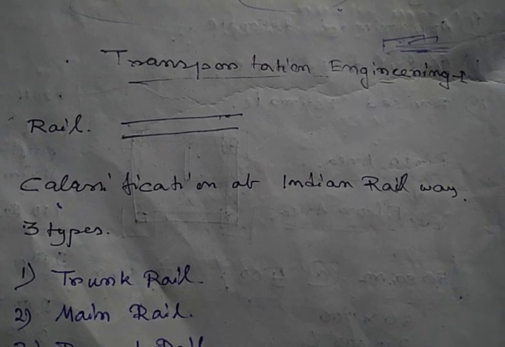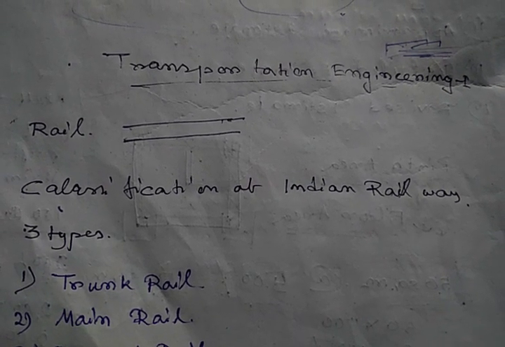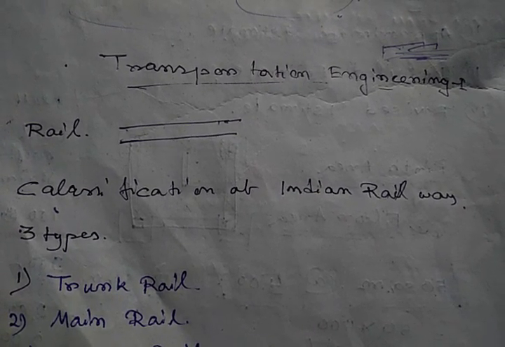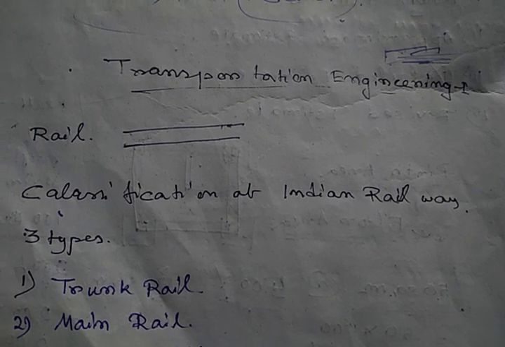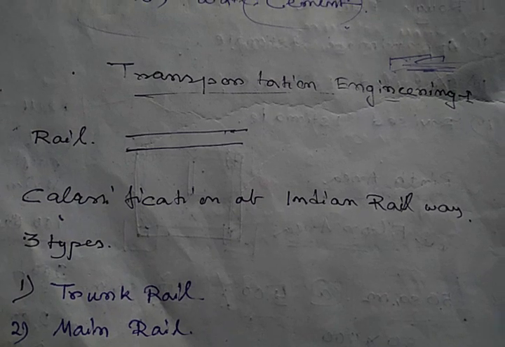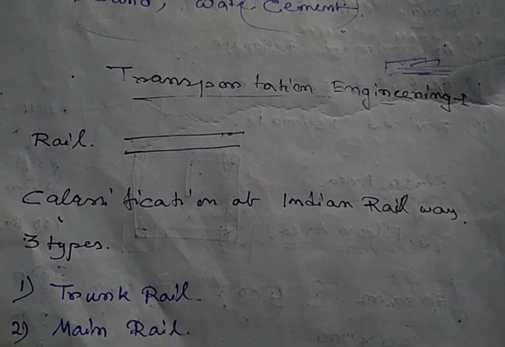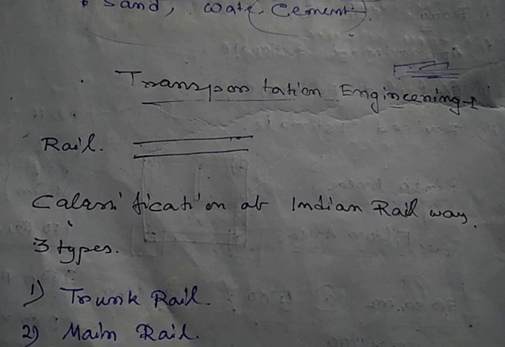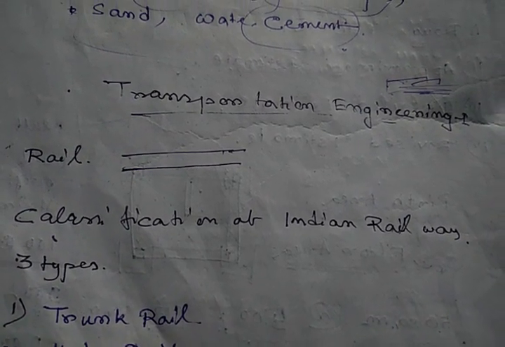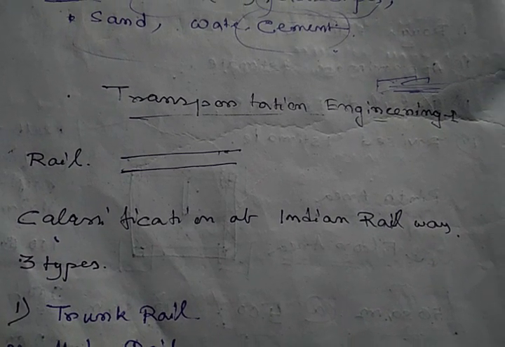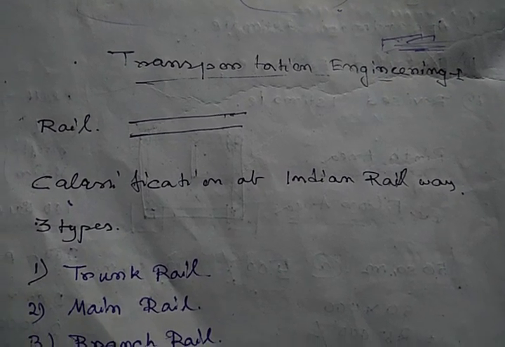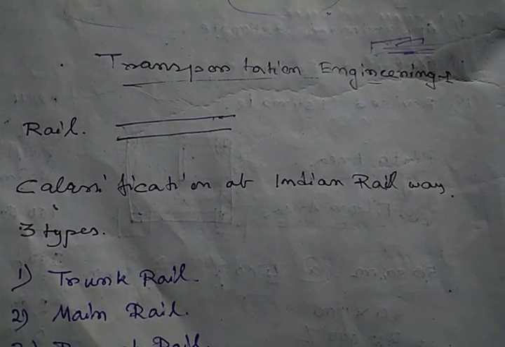In transportation engineering, there are three types of transportation system. One type is on the land, one is on water, and the other is in the air. In land transportation, there are two types: pavement type roads, where there are vehicles, and the other is railway. In transportation engineering one, there is only railway engineering.